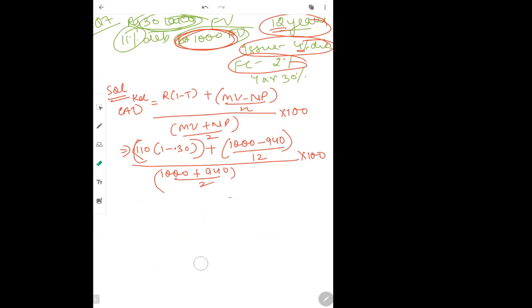Can you explain the MV value? MV is maturity value. There is nothing given regarding the maturity value. They have not told whether the debentures were redeemed at par, premium or discount. So I told you, when nothing is mentioned, you always assume that it is being redeemed at par. Similarly for issue also, if nothing is mentioned whether it is issued at par, premium or discount, like in this question it was mentioned it was issued at discount, then we always assume that things have happened at par only.